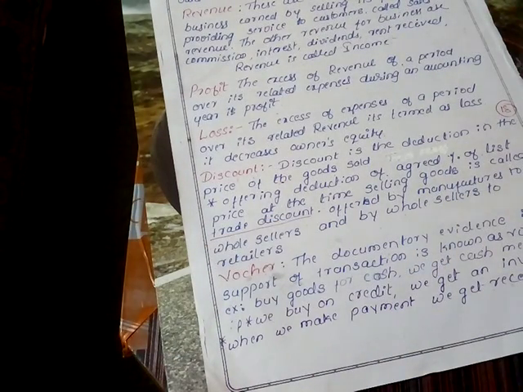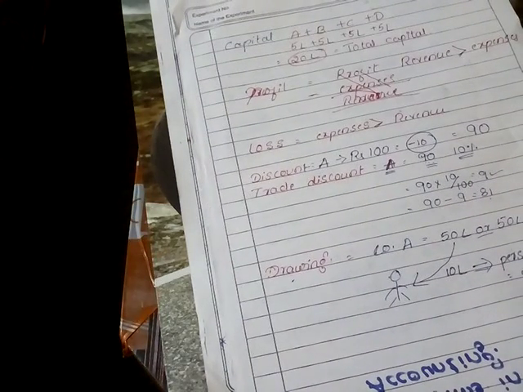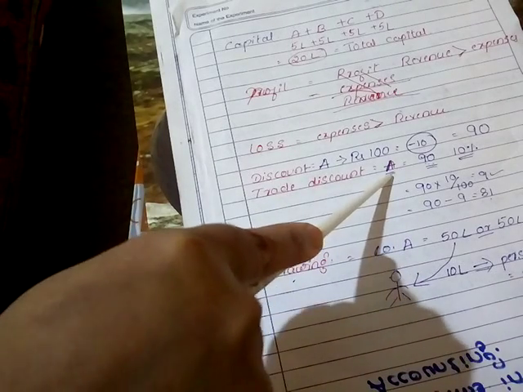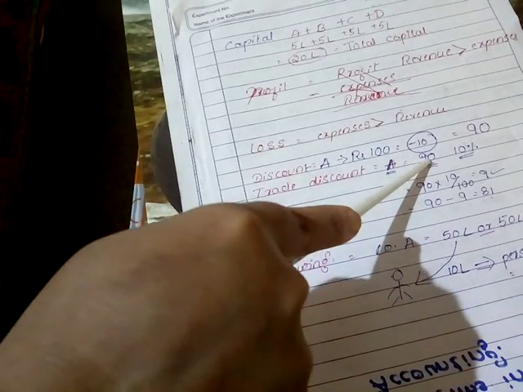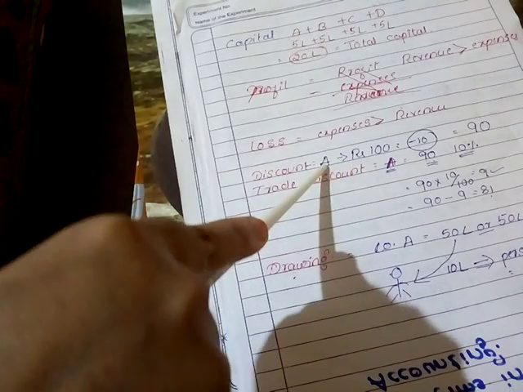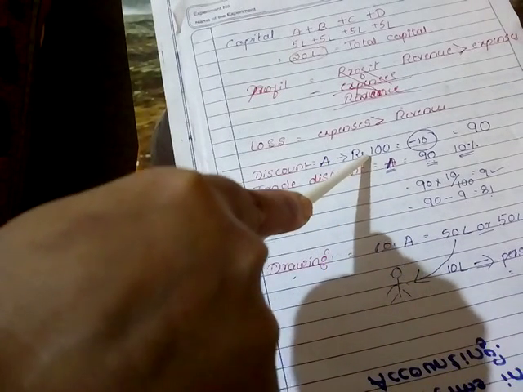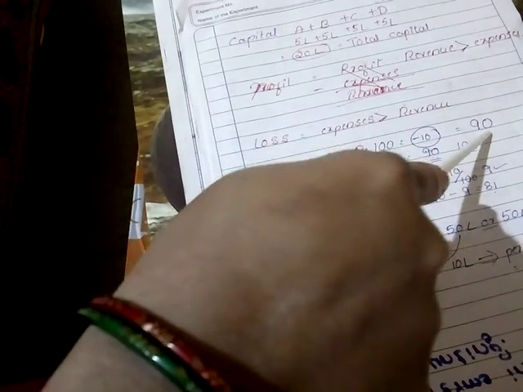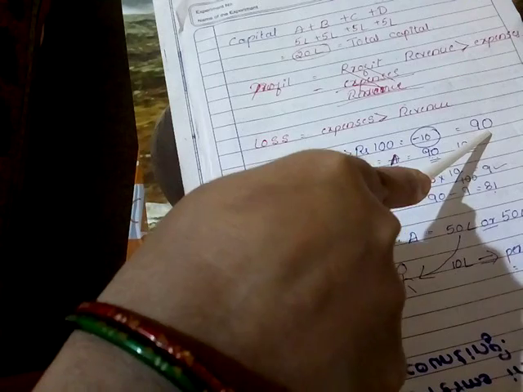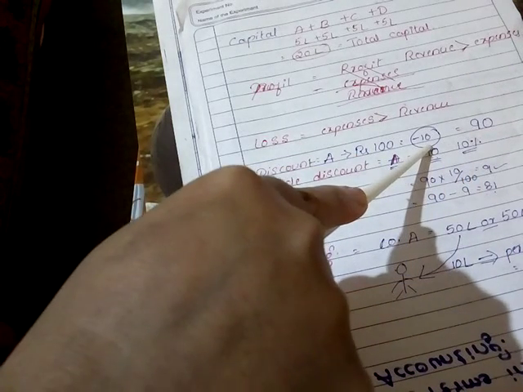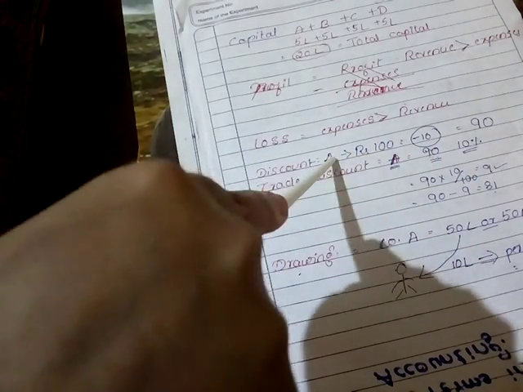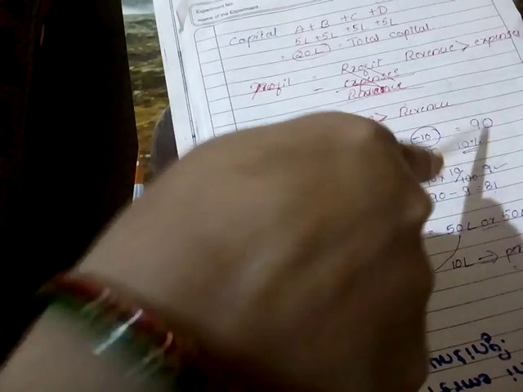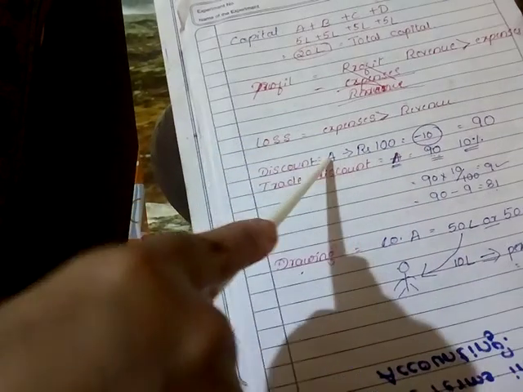See here, discount means, for example, take product A, its price is 100 rupees. If a shopkeeper is ready to lessen 10 rupees from the original price of the goods, the price of the good is 90 rupees. The 10 rupees is the discount. The actual value of the product A is 100 rupees. The shopkeeper is ready to give it at 90 rupees. The 10 rupees is the discount price of the product A.